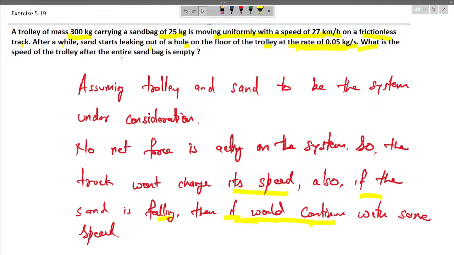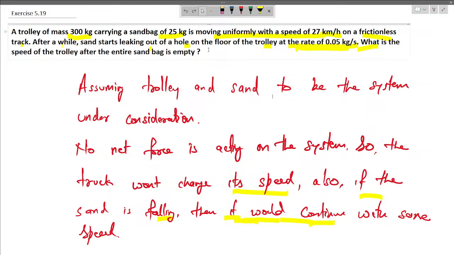A trolley of mass 300 kg carrying a sandbag of 25 kg is moving uniformly with a speed of 27 km per hour on a frictionless track. After a while, the sand starts leaking out of a hole on the floor of the trolley at the rate of 0.05 kg. What is the speed of the trolley after the entire sandbag is empty?